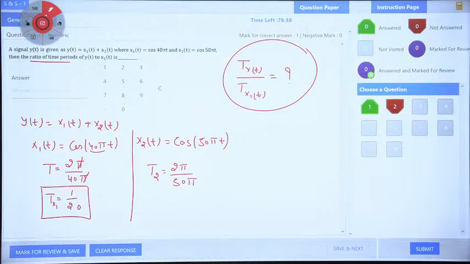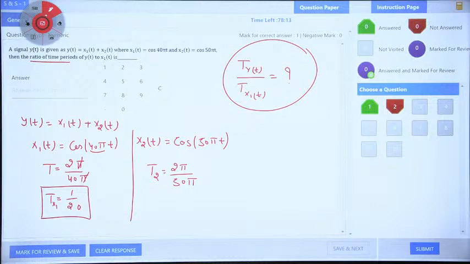Tell me if anyone has the answer, just do reply. Shall we go for next?